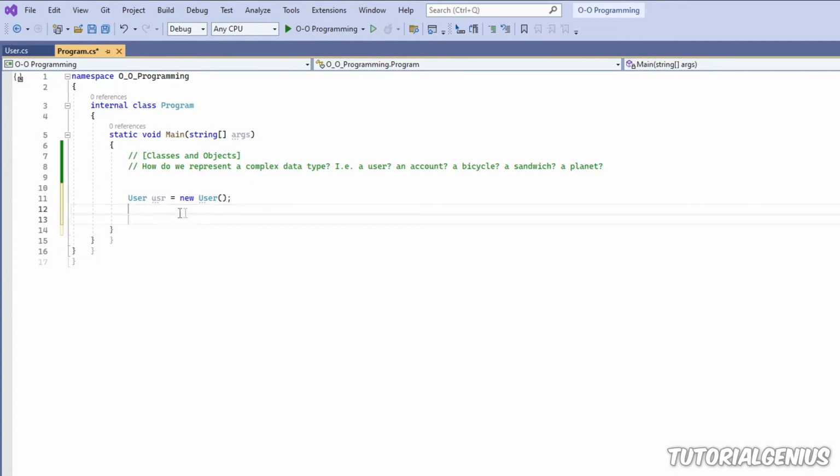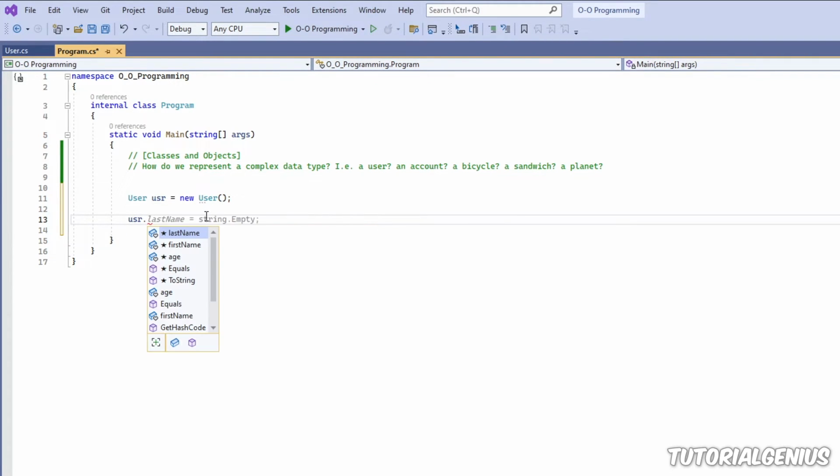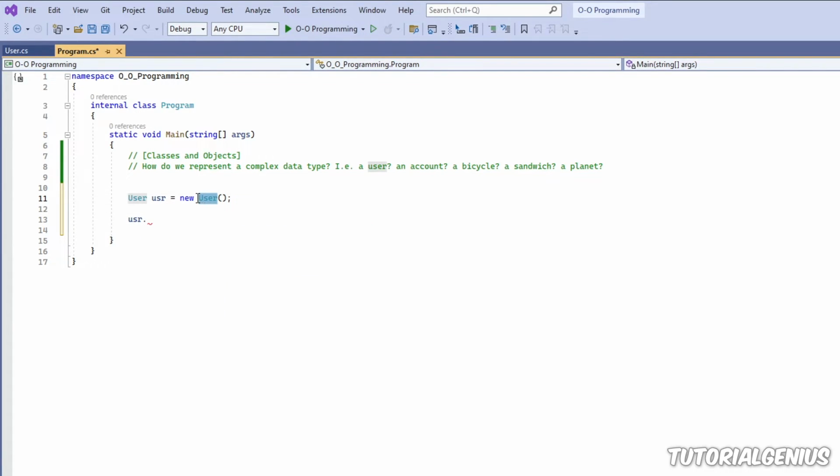So now if I start using my variable usr and put a dot afterwards, you can see I can actually access these variables I've just created inside our class. So you can see here last name, first name, and age. So let's set up a sample user variable. So if I say usr.FirstName, and we know this is a string, so let's call him, I don't know, let's call him Bob.